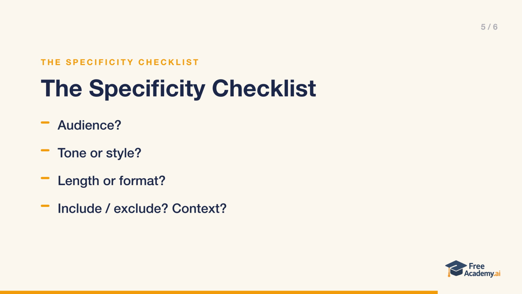You don't need all 5 every single time. A quick throwaway prompt might only need 1 or 2, but running through this list is the fastest way to catch the vagueness that's quietly wrecking your results. Most weak prompts are missing 2 or 3 of these, and just adding them back is usually all it takes to go from generic to genuinely useful.